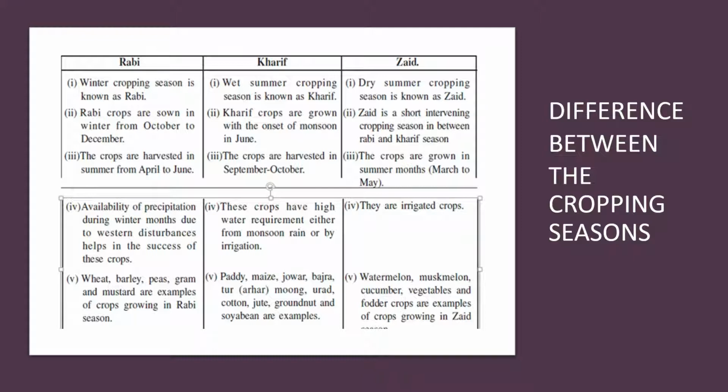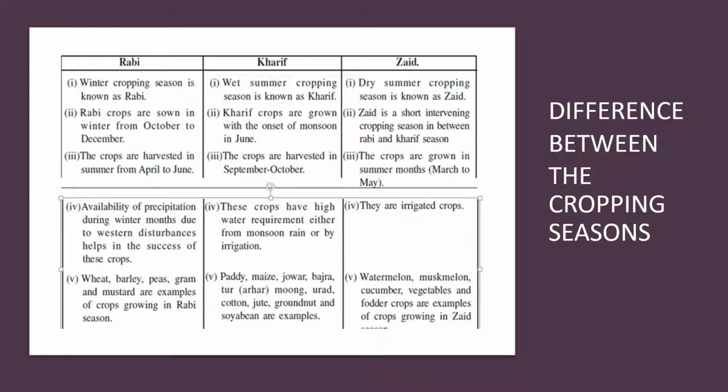The Kharif crop is also known as the summer crop. The wet summer cropping season is known as Kharif. Kharif crops are grown with the onset of the monsoons in June. The crops are harvested in September and October. These crops have high water requirement, therefore rice, high water requirement, either from monsoons or by irrigation. What grows during this cropping season? Paddy, which is rice, maize, jowar, bajra, tur, moong, urad, cotton, jute, groundnut and soya bean.